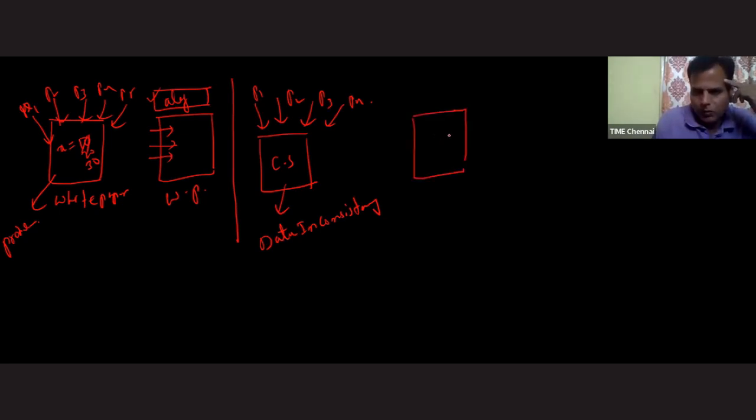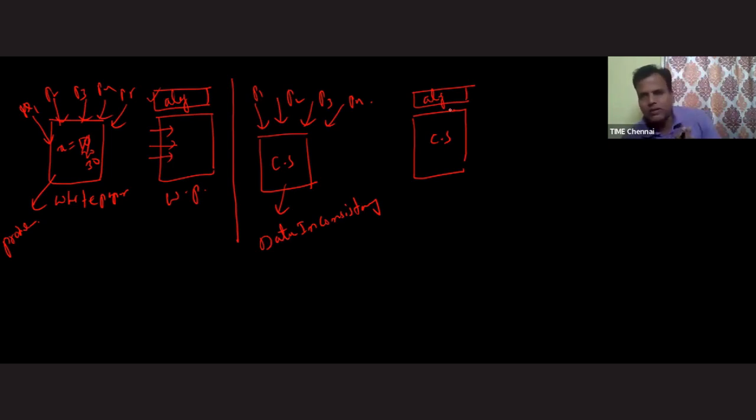To overcome this issue, we have some algorithms. These algorithms are also called synchronization mechanisms. What is that synchronization mechanism, sir? It can be Peterson's solution, it can be strict alternation solution, it can be semaphore, it can be monitor, it can be anything. I'm not saying which is a specific one. I'm saying that algorithm. Okay, fine.